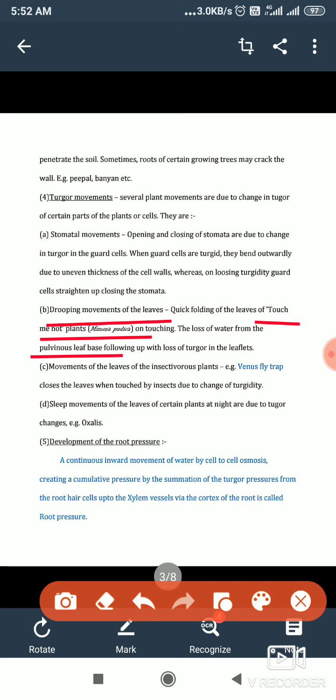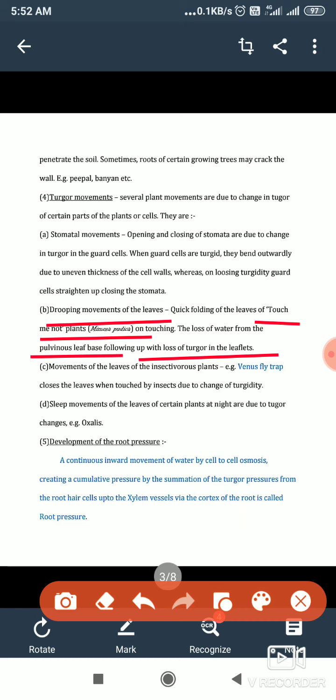Pulvinous leaf base means the base, at the point where the leaf stalk is attached to the stem, is slightly swollen. This is called the pulvinous leaf base, and it stores water. When it is touched, the pulvinous leaf base loses water back into the xylem vessel, which draws water from the leaflets, thereby losing the turgor of the leaflets, and hence they fold. So this is one of the turgor movements.